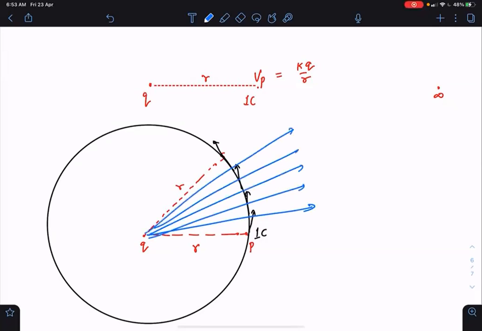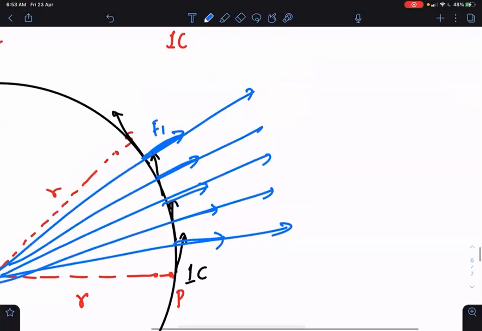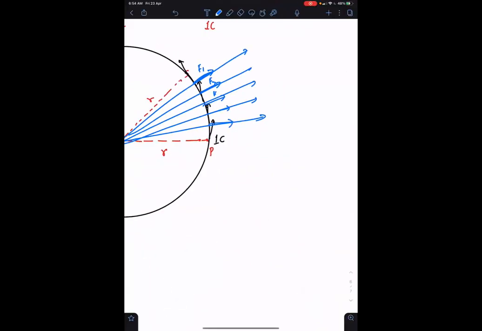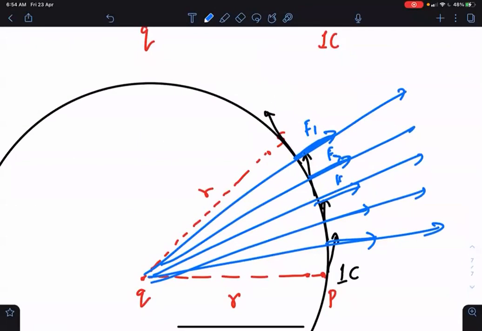So the force that 1 coulomb will get, F1, F2, that repulsion force will be radial, but you are going tangential. So there is no work done by the electric field. In case a 1 coulomb goes from one point to another in the electric field and there is no work done by the electric field, that means the 2 points have the same potential.